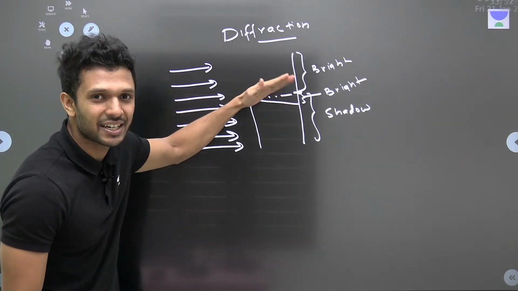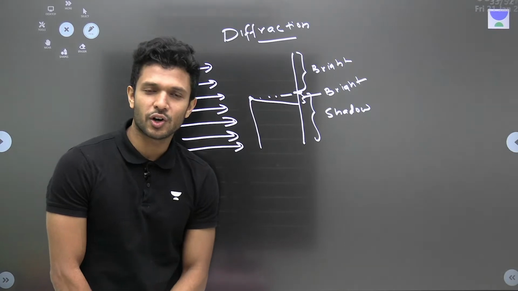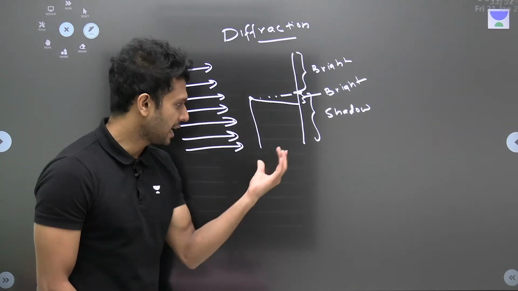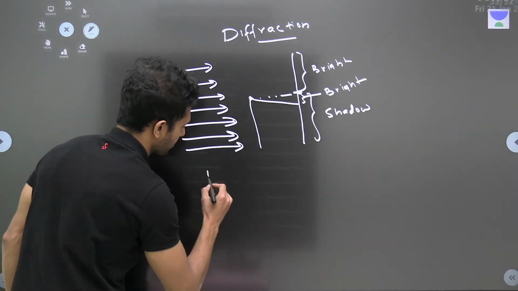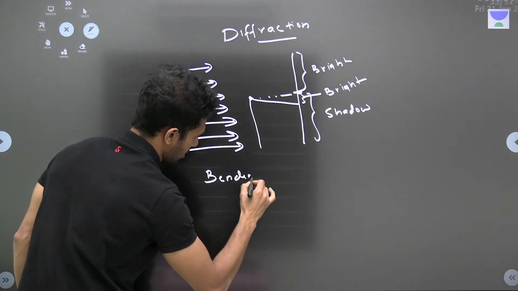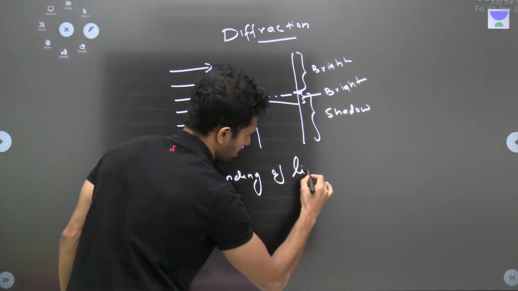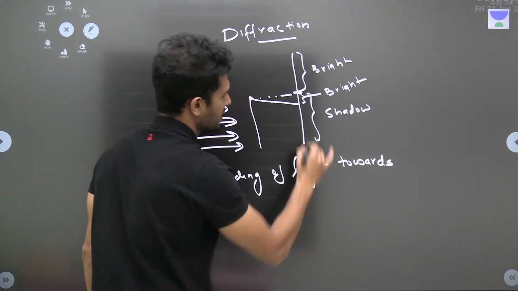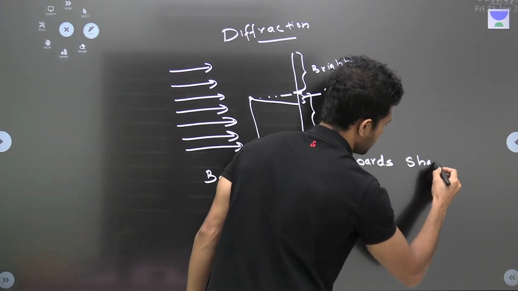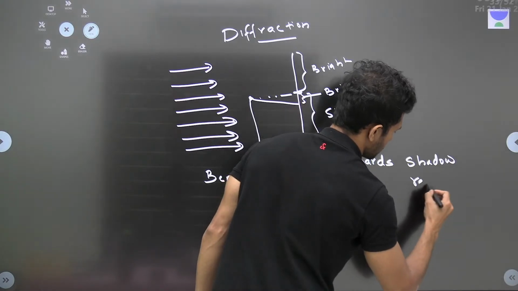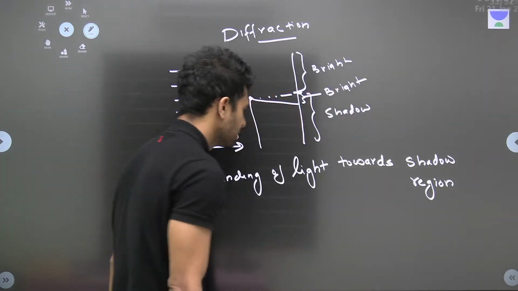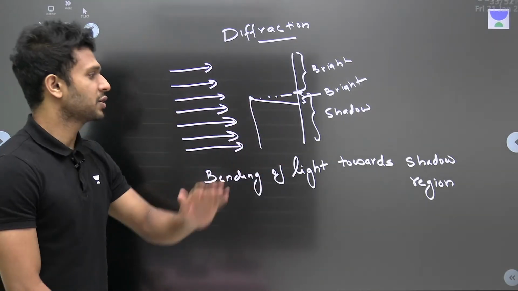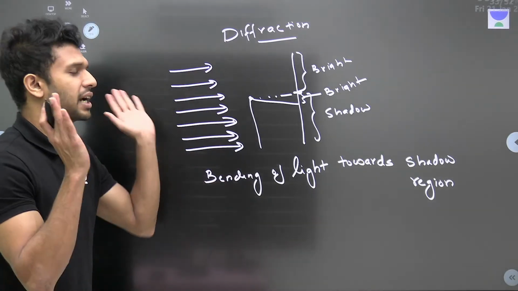And this bending of light at the corners of objects, we call diffraction. Understood? I'll write down the definition in a very simple way: bending of light towards the shadow region or the dark region. In simple words, we can call diffraction that. The light bends, and this bending toward the shadow region is called diffraction.